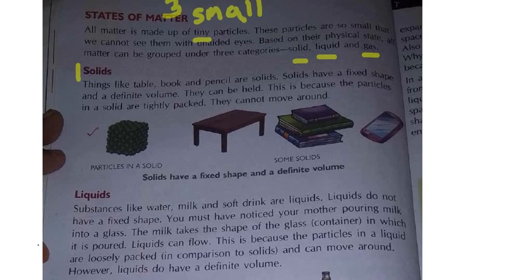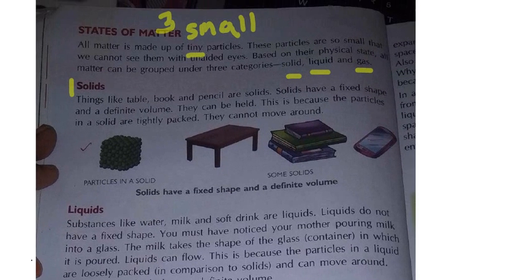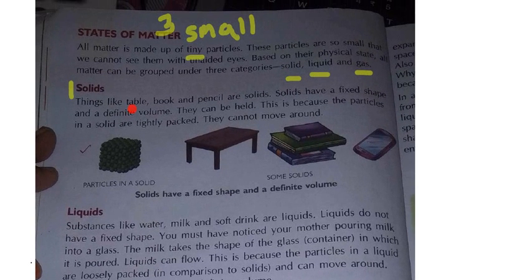Okay, I am reading this one, listen. Things like table, book and pencil are called solids. See, these are examples of solids. All things around you, like what? Table, book, pencil, chair, mobiles, laptops, whatever things are there. Next, solids have a fixed shape and definite volume. All solids will have some particular fixed shape and they will have definite volume, meaning they will have weight and they will occupy space. Those come under solids.